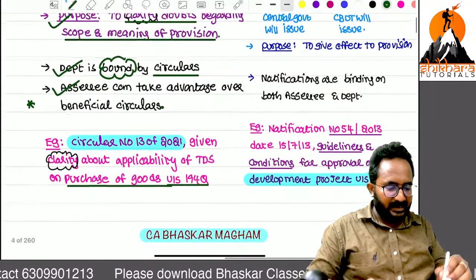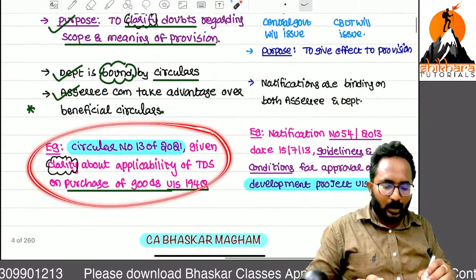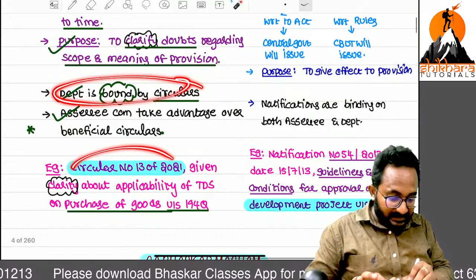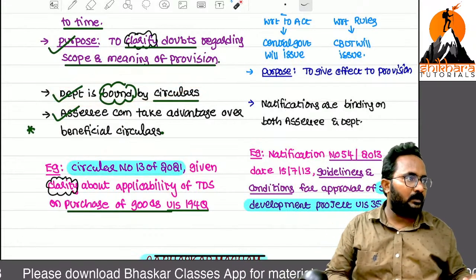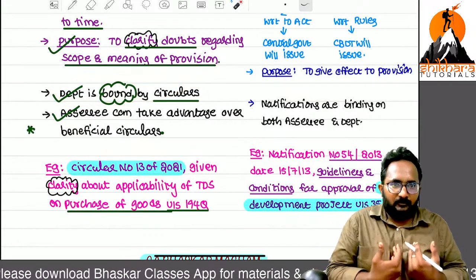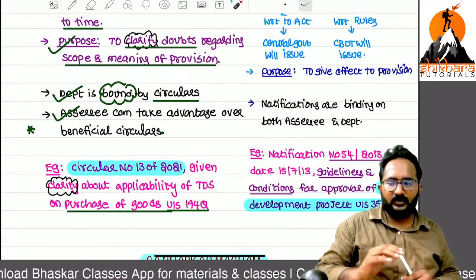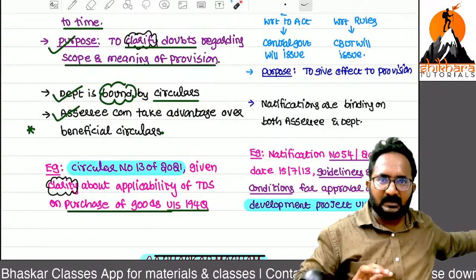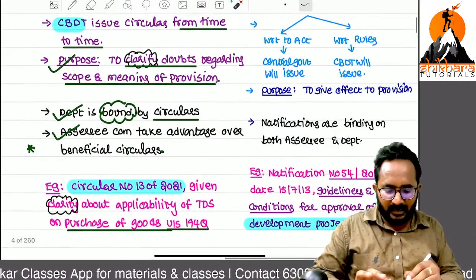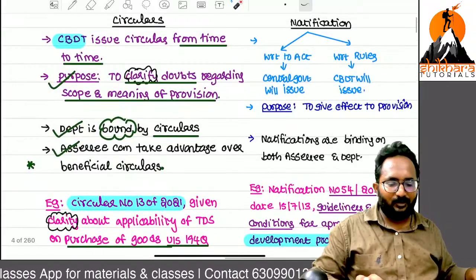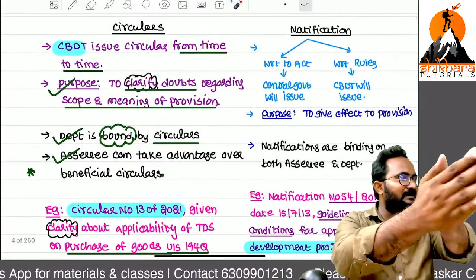They are given some guidance, and with regard to that guidance, they have to apply this circular for all assessees. But from the assessee's side, only one thing you have to verify. If you are purchasing the goods, apply the circular. Otherwise, you can ignore it. Very important points too. Sir, what is the difference between rules and circulars, sir?